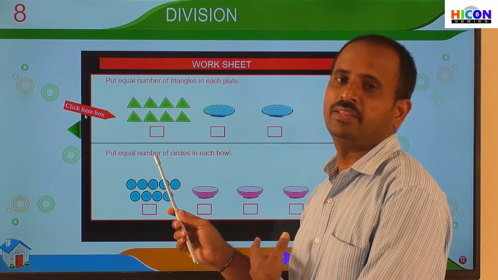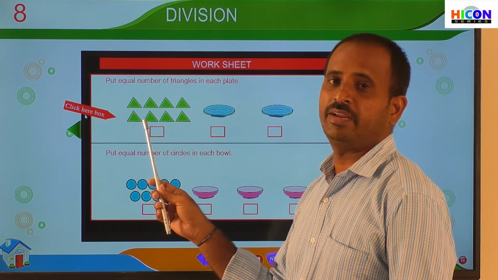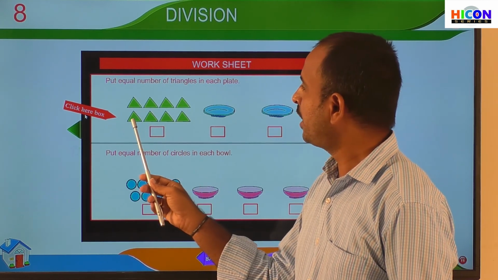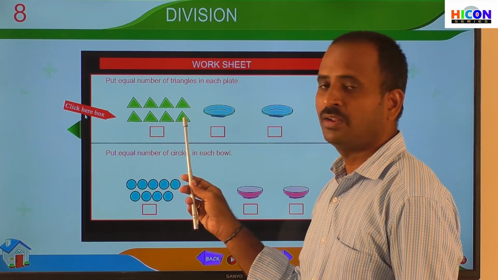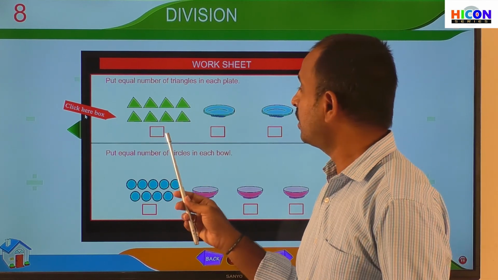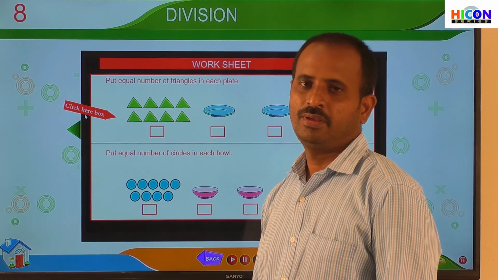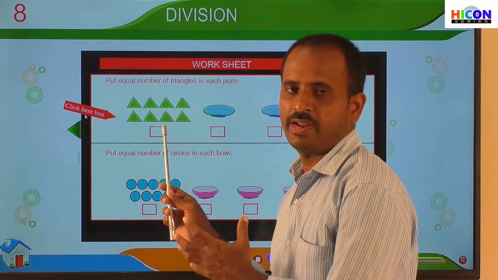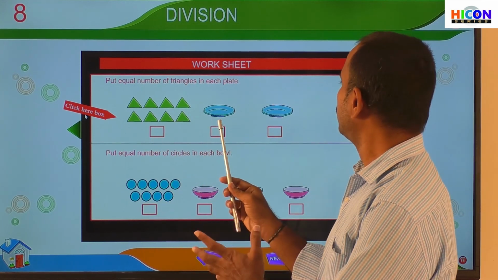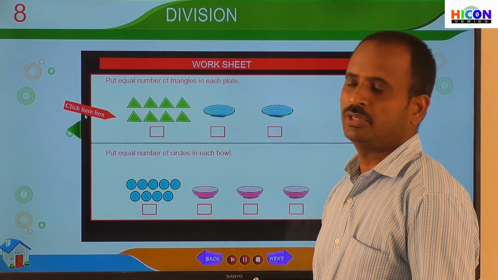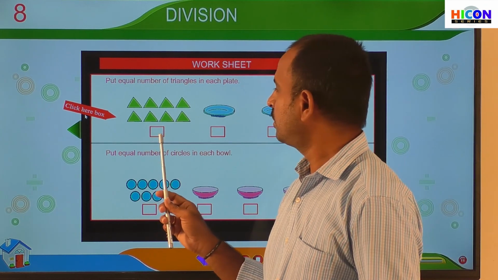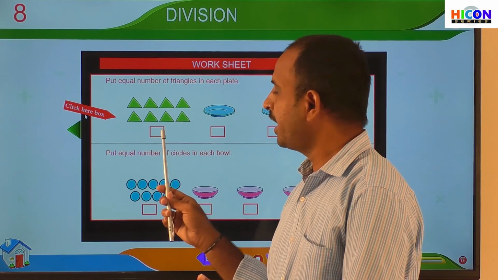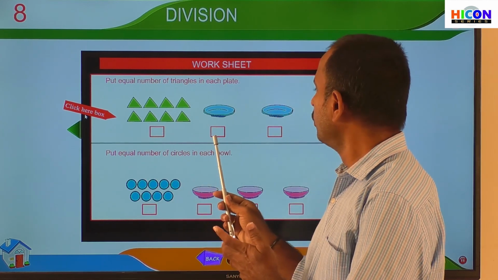Now how many triangles are there in total? Let us count how many triangles are there. 1, 2, 3, 4, 5, 6, 7, 8. So children, there are total 8 triangles. Now we have to share these 8 triangles equally into 2 plates. So how many triangles are there? In total there are 8 triangles. Now we have to share these 8 equally into 2 plates.